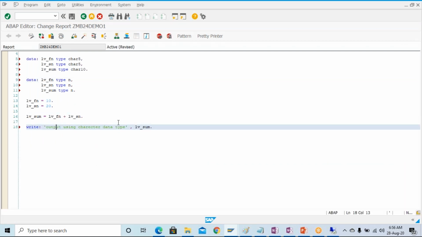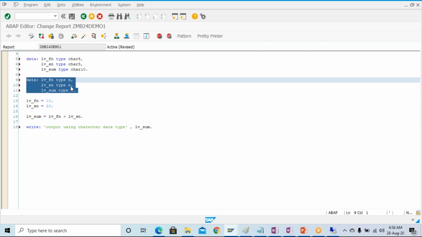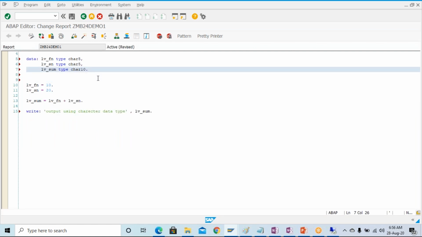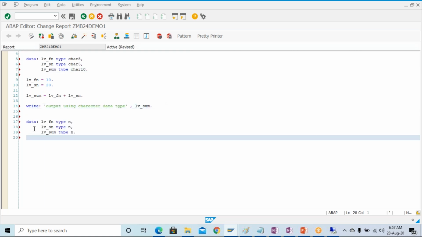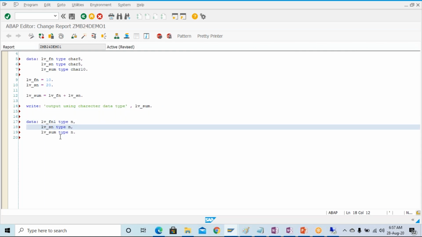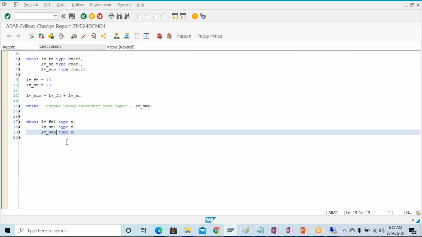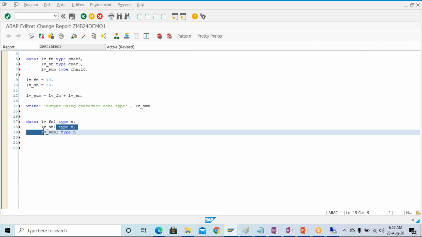So this is using the character data type. Now I'm going to define the same kind of thing using the numeric character data type, and here I will give different names, because if I don't, it will give me a syntax error. I have given the names lv_fn1, lv_sn1, and lv_sum1.